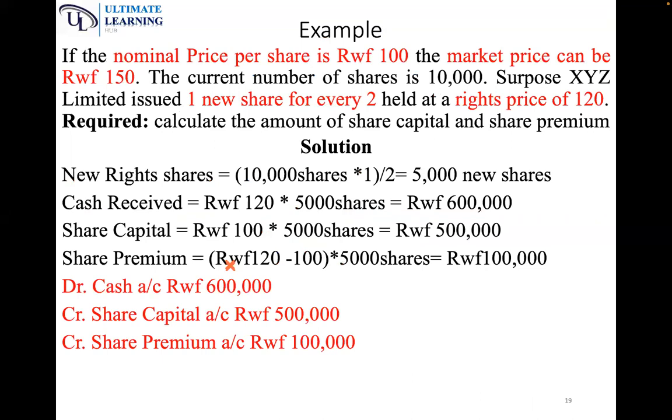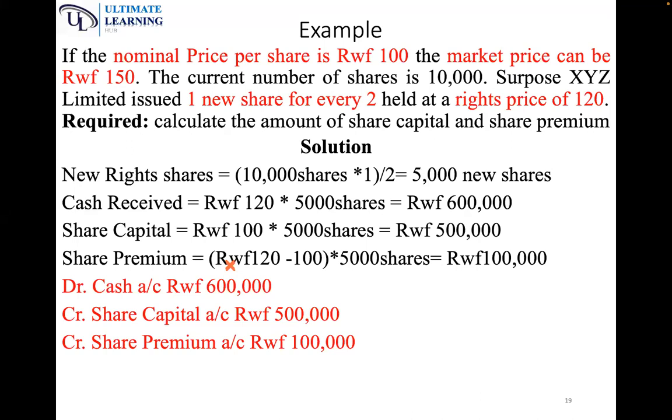Let's make sure we understand it so that we move. Remember, we are in a rights issue of shares. If the nominal price per share is 100 and the market price is 150, the current number of shares is 10,000.